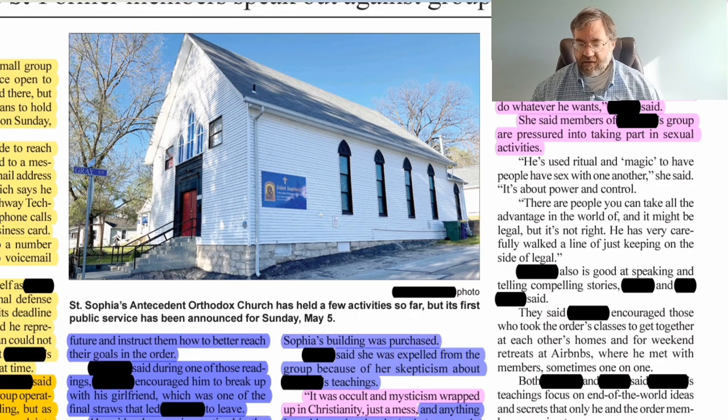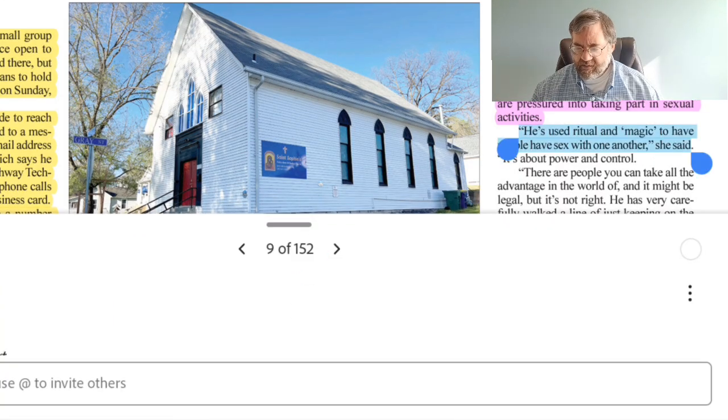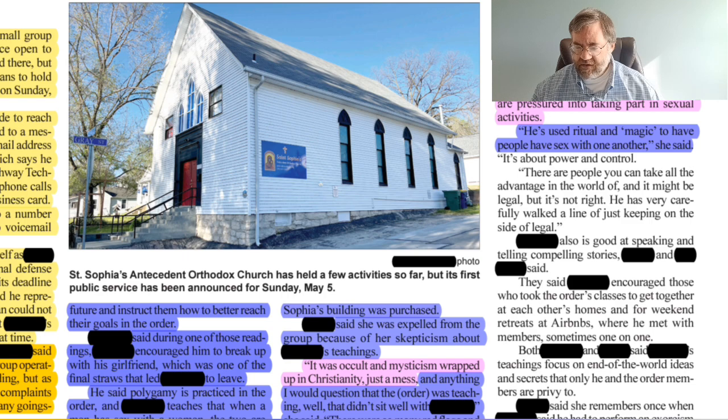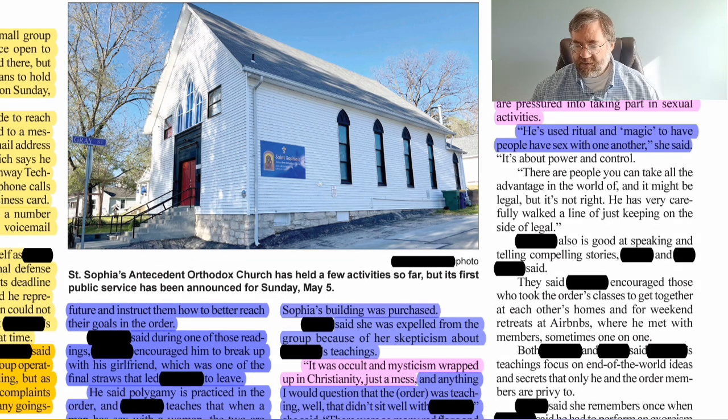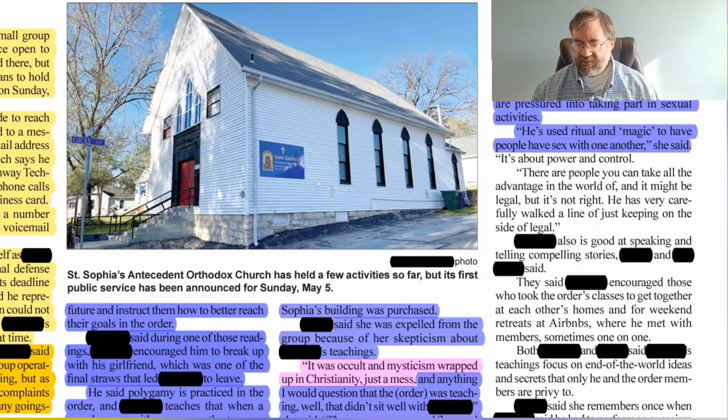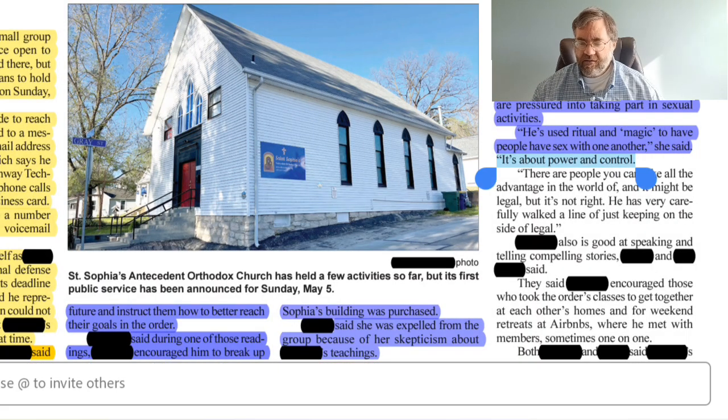So we'll go ahead and highlight the first part of this paragraph, when it says he used ritual and magic, as a personal experience in blue. We'll also go up and re-highlight that last paragraph in blue, since it is personal experience, as we now know. And then the last sentence of that paragraph, it was about power and control, is an opinion. So we'll go ahead and mark that in pink.